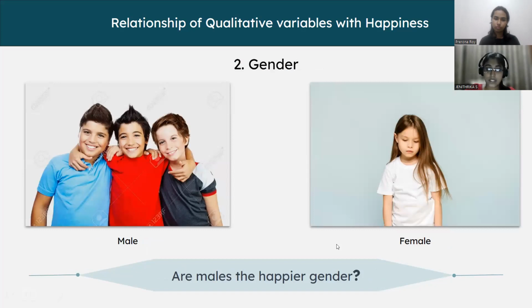The second qualitative variable here is gender. We have seen that the mean happiness of the male category is greater than that of the female. So are males the happier gender? From the observations and the data visualization we have done, we infer that males are happier. But again, we have to perform statistical tests to prove this relationship between gender and the happiness of a person.